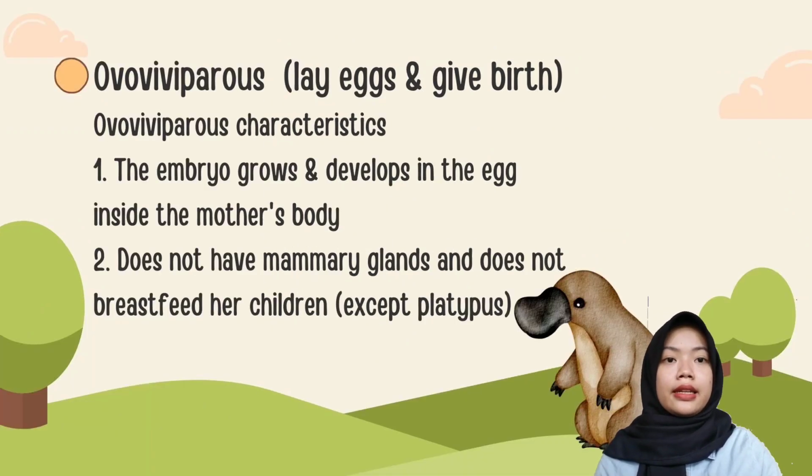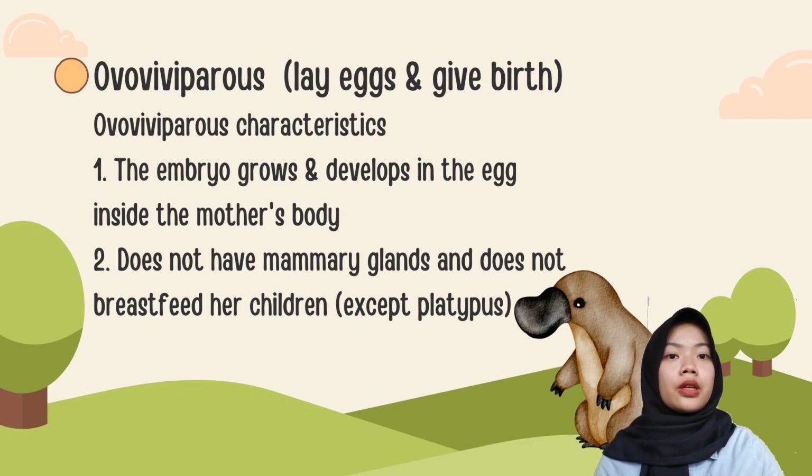Okay, kids. Next is the third generative animal reproduction: ovoviviparous, giving birth and laying eggs. As for the characteristics of ovoviviparous animals, 1. The embryo grows and develops in the egg inside the mother's body.